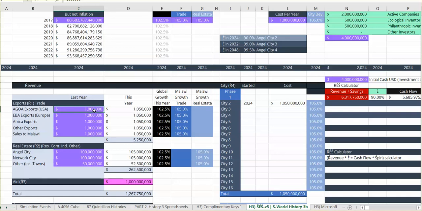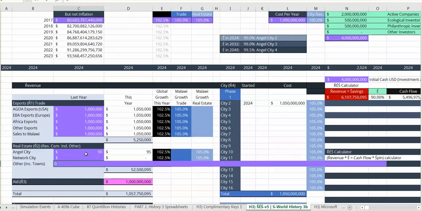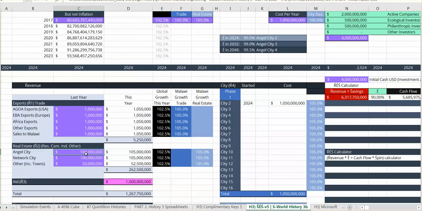History 2 had a lot of trade. This history, because I don't want any arguments. I don't want anyone to say, yeah, but what about those trade figures? You're not going to do that. So like, yeah, there's no trade figures to worry about. One can question the real estate sales in Angel City 1, but one can also just remove them. Just going to undo that. One can remove them, and it only makes 10% difference to the entire system, the entire future, the history.